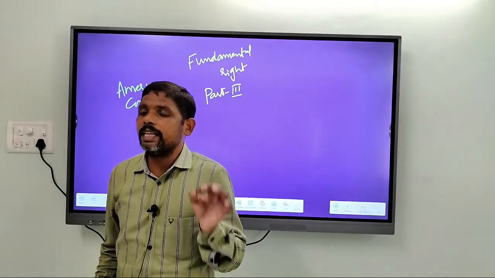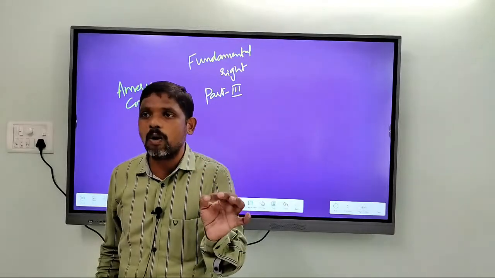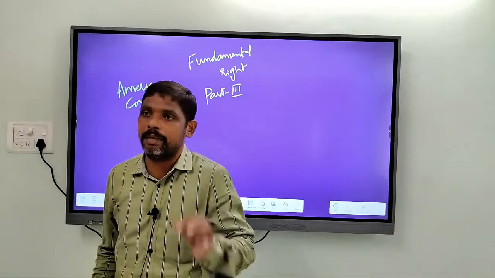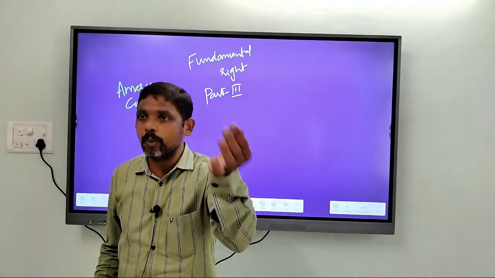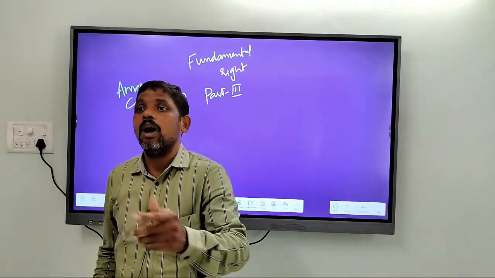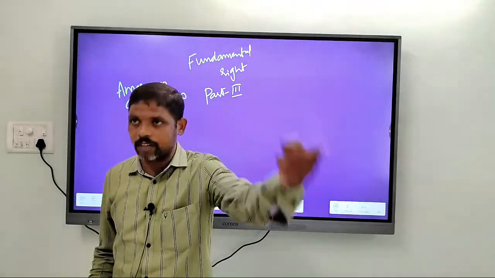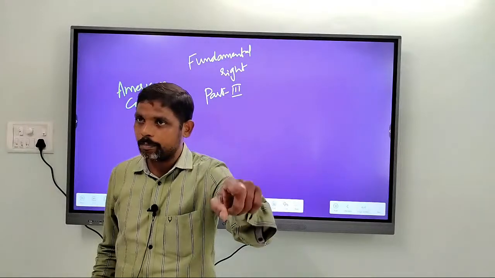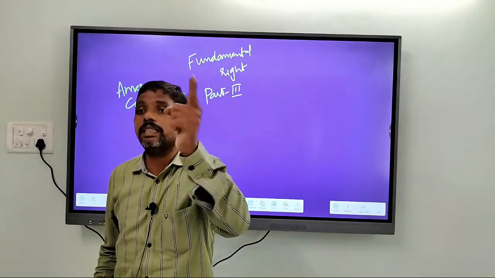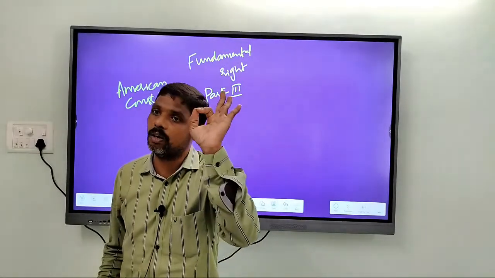PIOs are those people who are born to Indian parents, or whose grandparents or great grandparents might be Indians. Those born outside of India to such lineage are called persons of Indian origin.